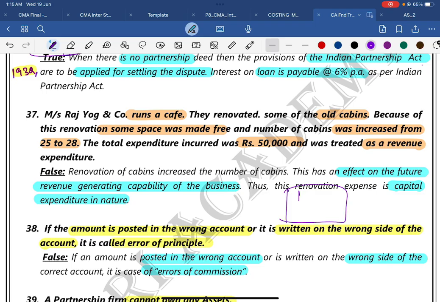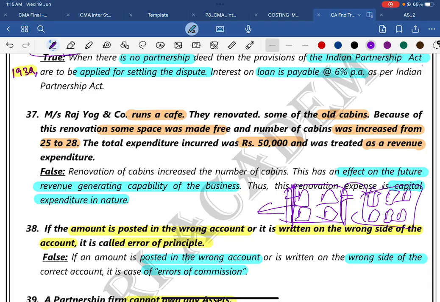I have a shop. Previously there were 4 tables, and there was some equipment or a wall. After some time, I removed that wall and added 2 extra tables. At the time of 4 tables, at the coffee shop or whatever shop, I was generating 10,000 revenue.